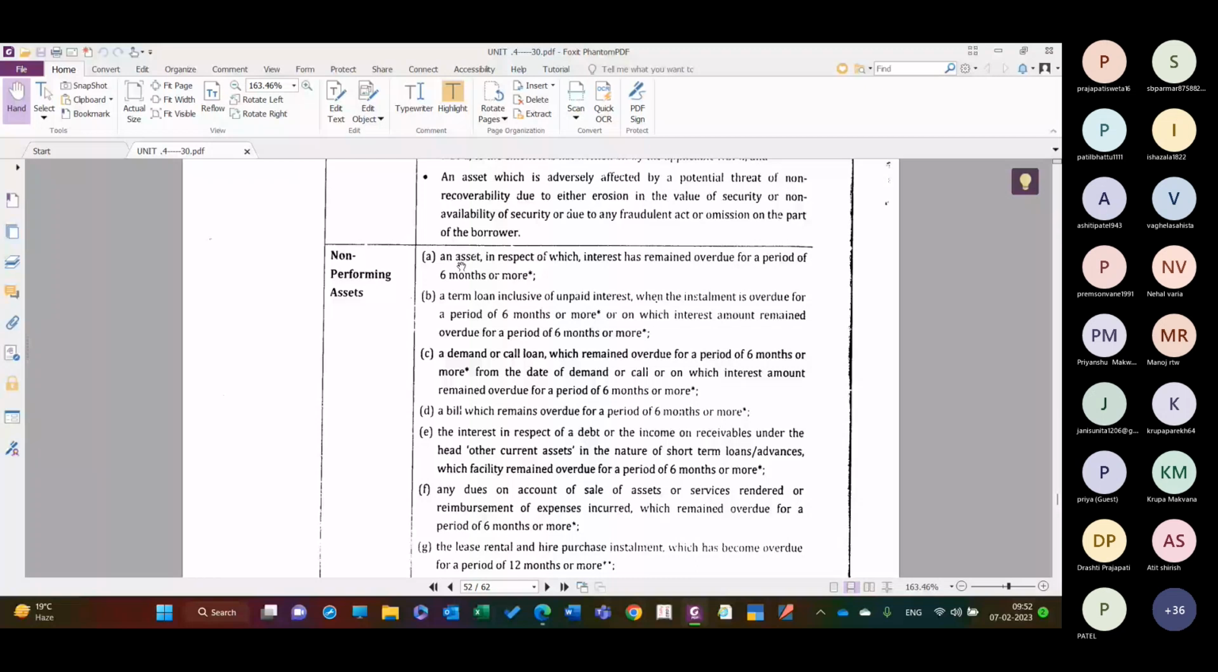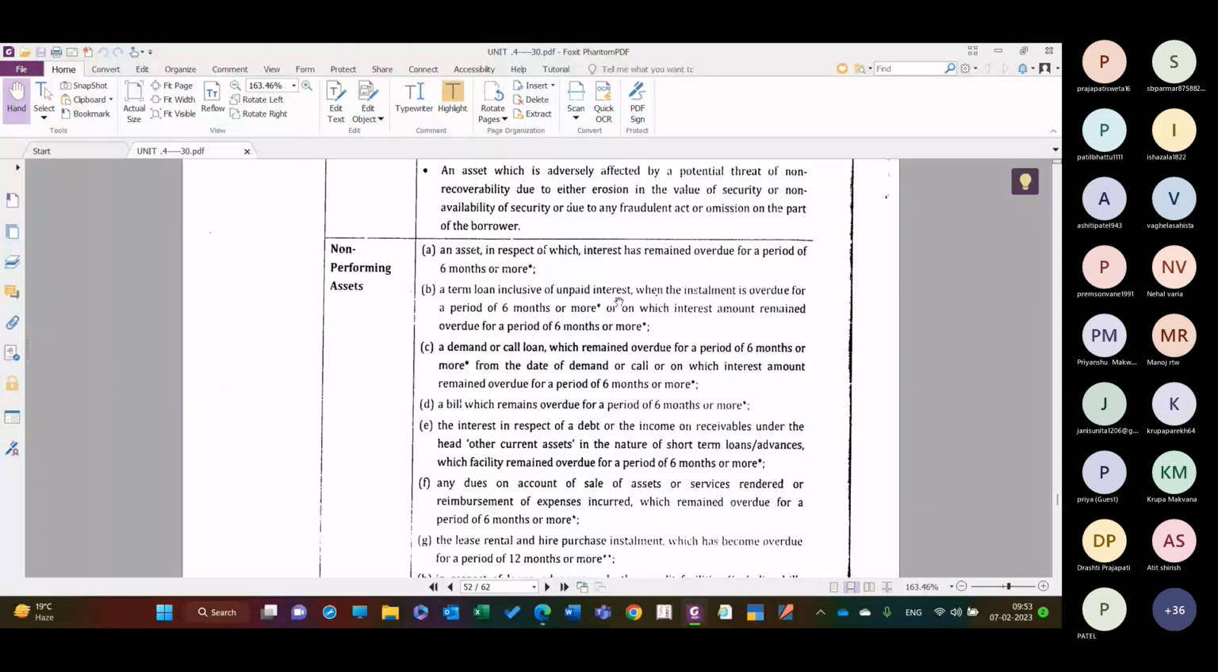है in respect of which the interest has remained overdue for a period of 3 months or more, term loan inclusive of unpaid interest where the installment is overdue for a period of 3 months or more, or on which the interest amount remained overdue for a period of 3 months or more.